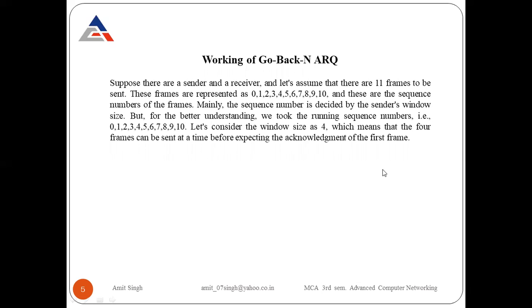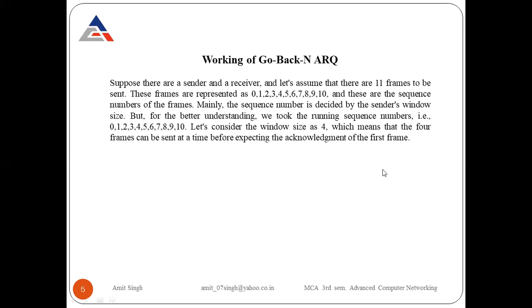Mainly the sequence number is decided by the sender's window size. Window size means the window may be of size 1, 2, 3, 4, 5, 6, 7, 8, or any size. Suppose the window size is 11, then I am able to deal with 11 frames at the same time.